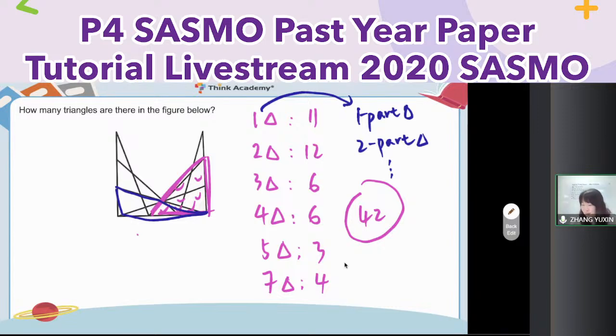Okay? So any questions here? No? As usual, the first one in SASMO is always calculation. So do not make any mistake in calculation. If you really cannot pair them up, if you really cannot find 4 and 6 or 4 times 25, no worries. Just do the calculation directly. Time is enough. For the addition principle, if you feel, hey, I always make some mistakes in multiplication and the multiplication principle, just count in order, one by one. No worries. You have 90 minutes in total.